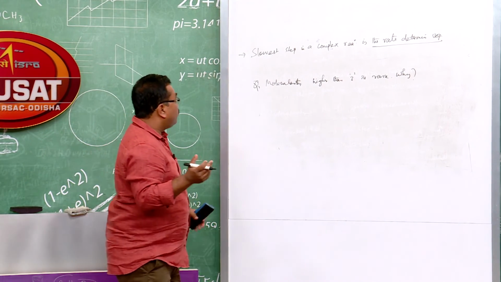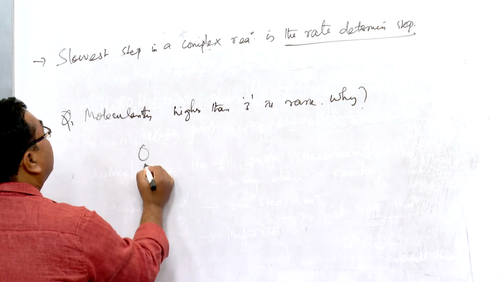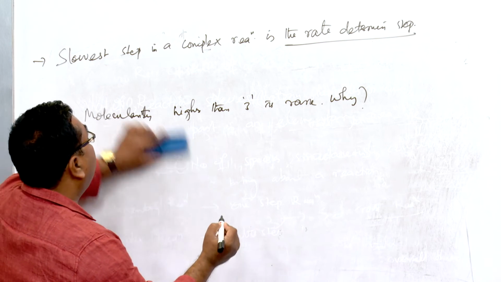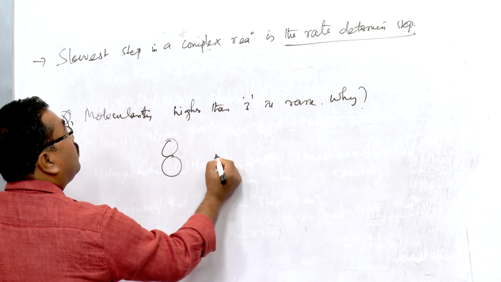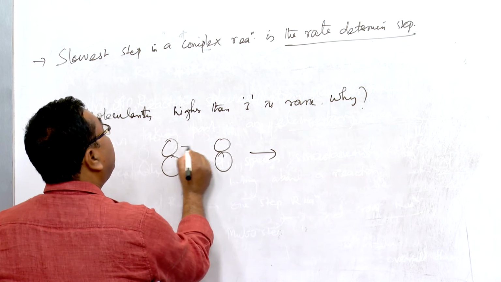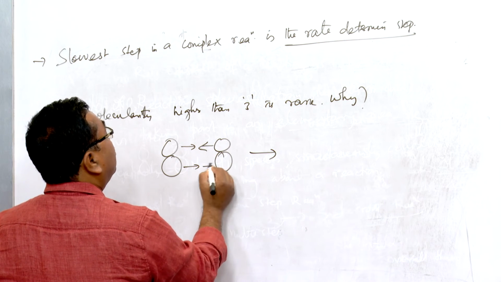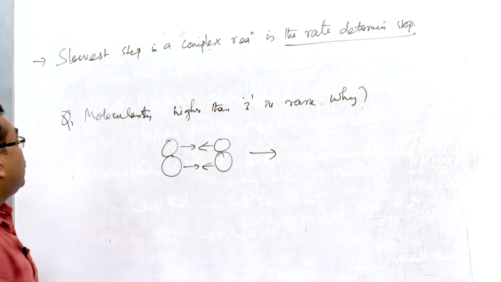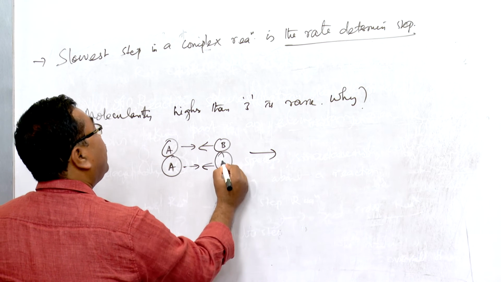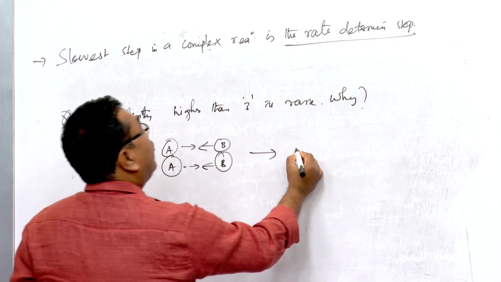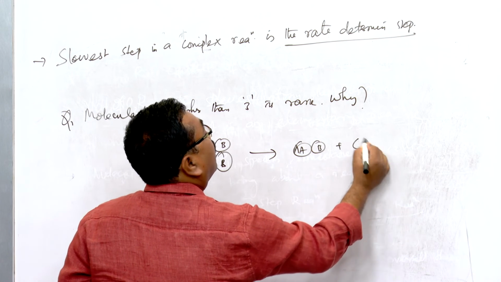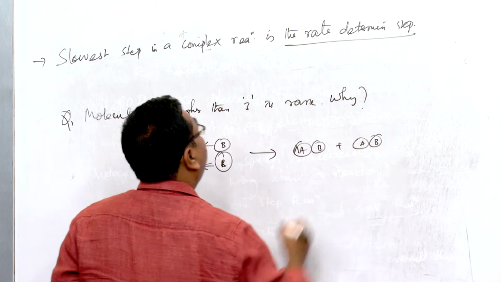Suppose this is a molecule, and this is a molecule. Let me draw it a better way. Suppose this is A and this is A again, and this is B and B. When they collide in this way, I will get the product AB plus AB.